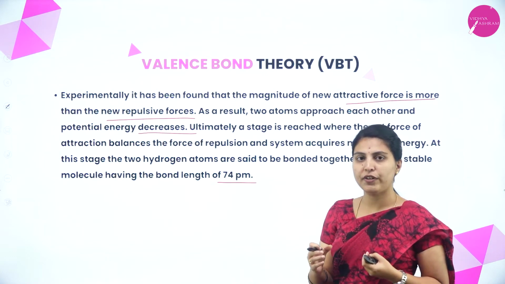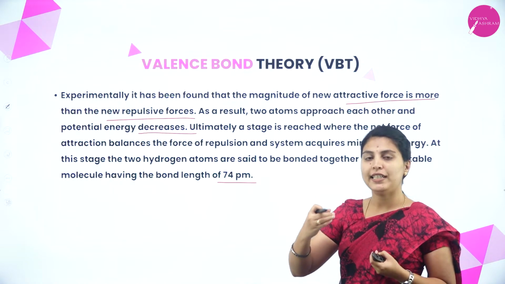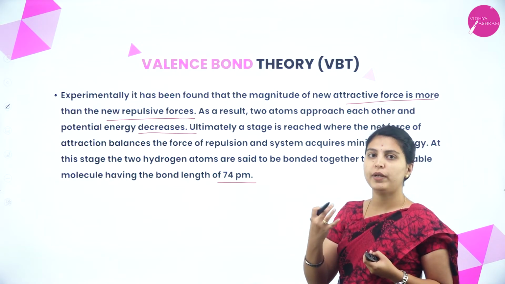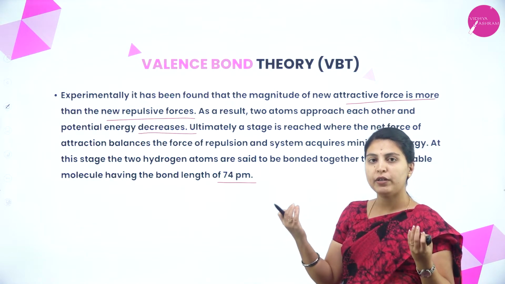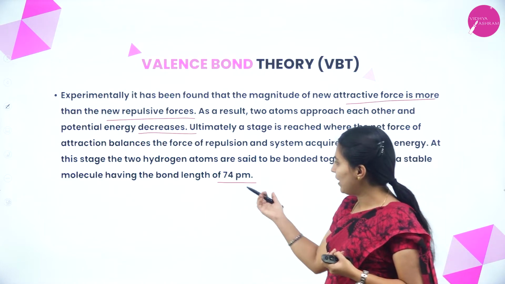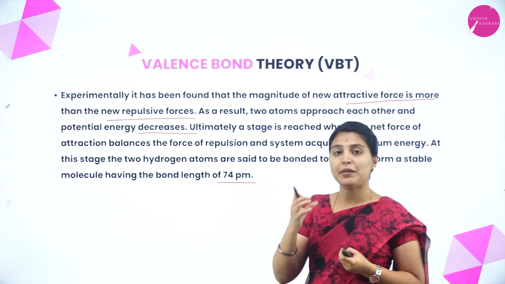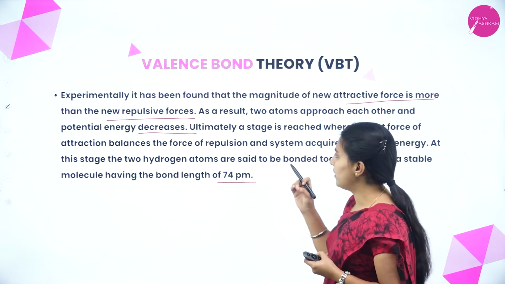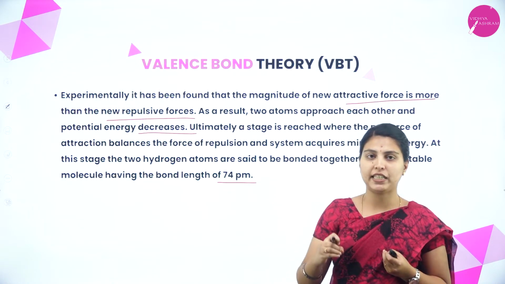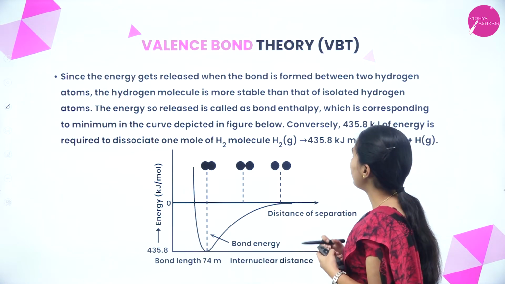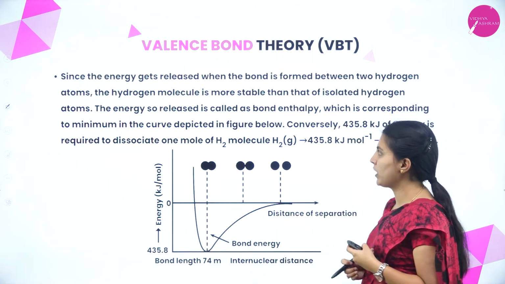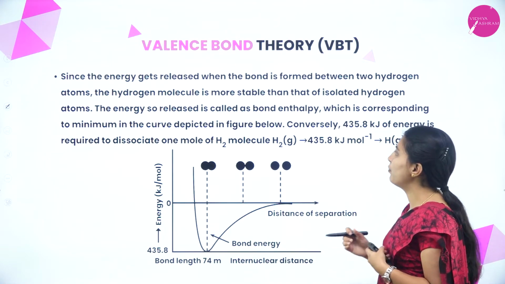At some stage, what will happen? Repulsive force will be a little bit decreased and attractive force will be enhanced. That time it will form a bond having length 74 picometer with minimum energy. Okay, that time potential energy will be decreased. Since the energy gets released when the bond is formed between two hydrogen atoms, the hydrogen molecule is more stable.